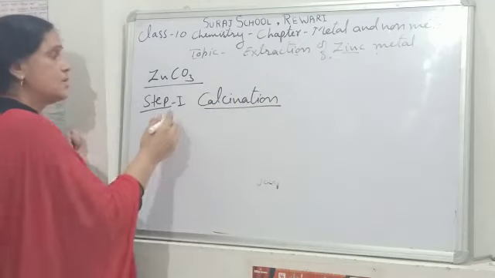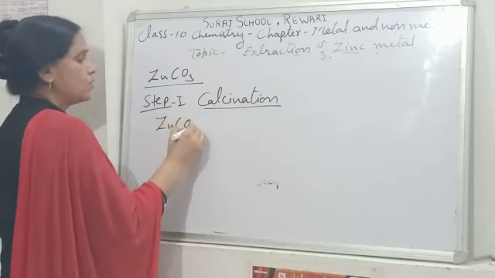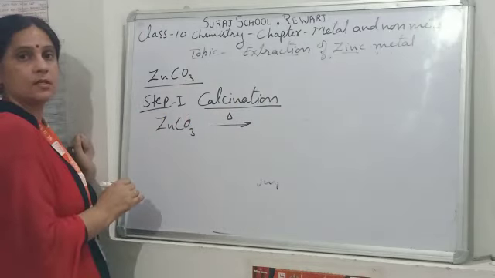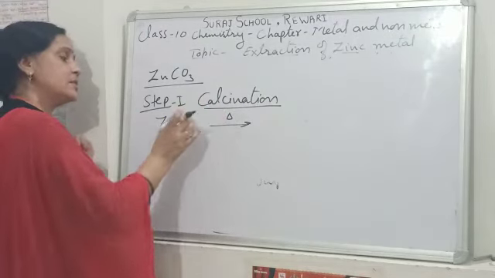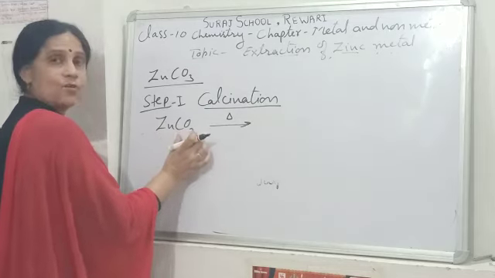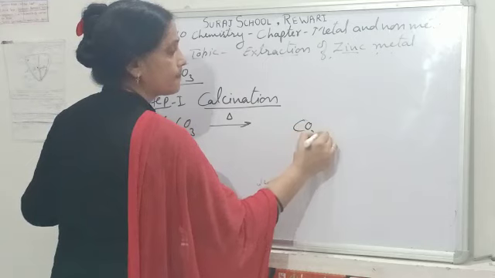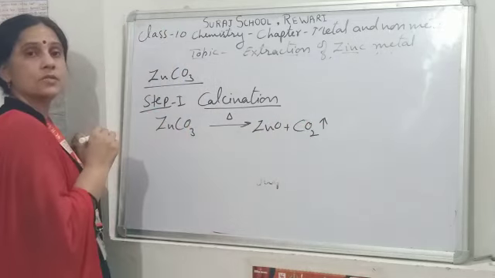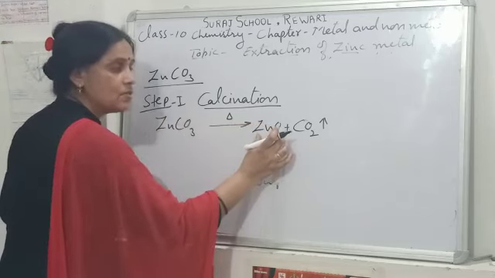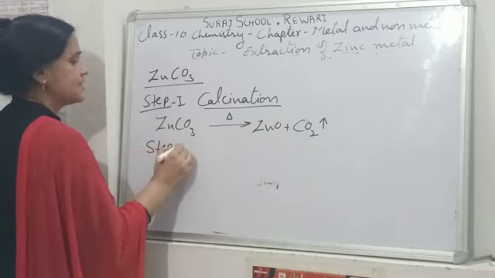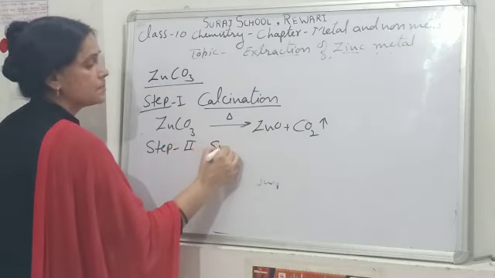In calcination, carbonate ore is strongly heated in the absence of oxygen. So in the absence of oxygen, when we heat it strongly, carbon dioxide gas is released. And we get metal oxide, zinc oxide. Again this zinc oxide is reduced, so in the second step we do smelting.